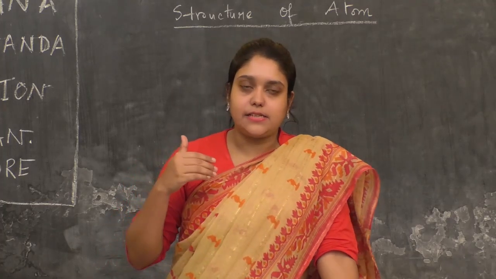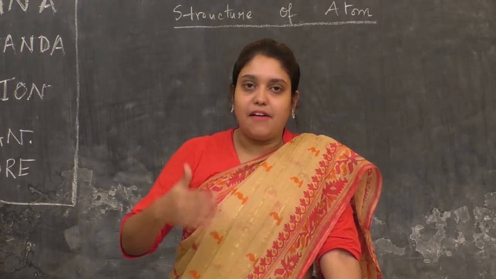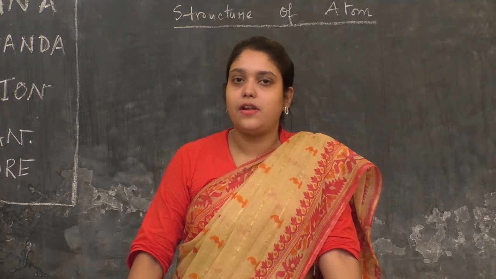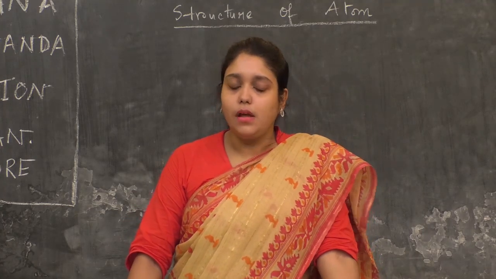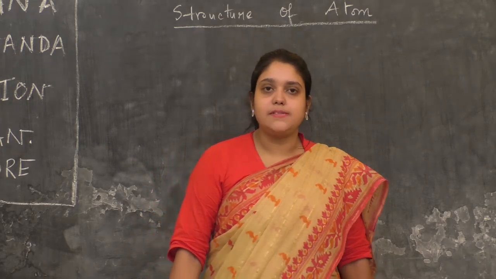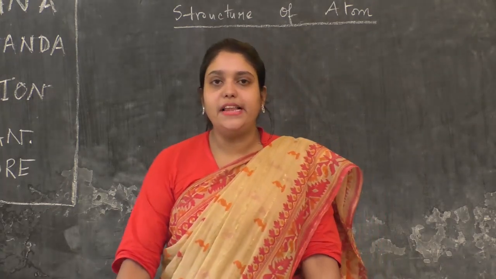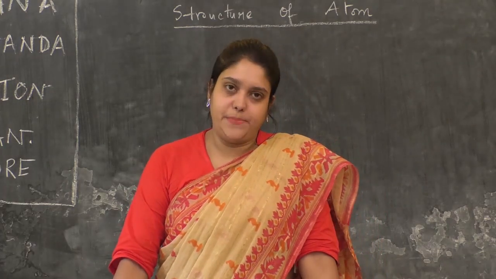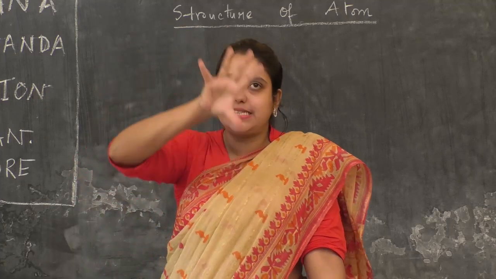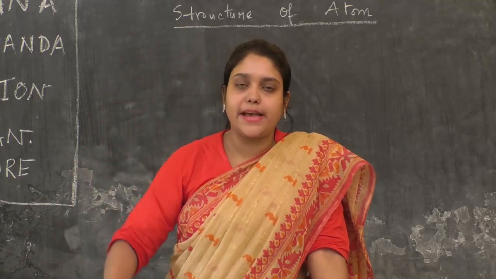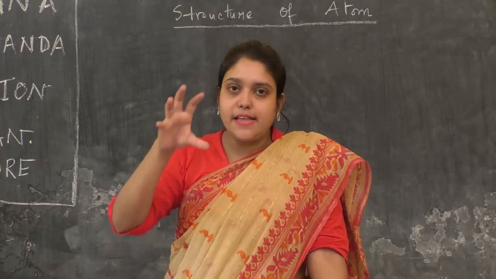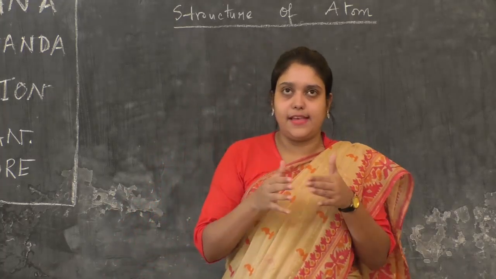After the experiments and after the discovery of the electron and proton, Sir J.J. Thomson gave a model of an atom. He tried to form the structure of how an atom can be. This model is like this.